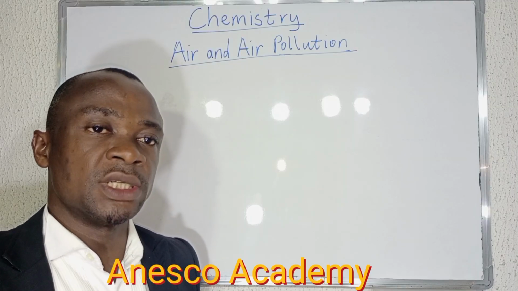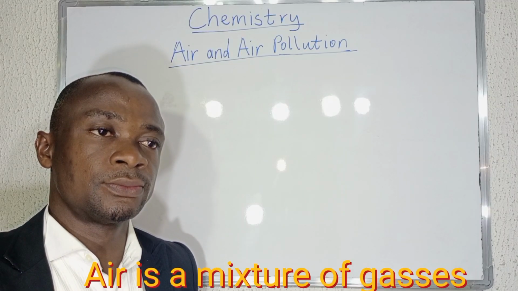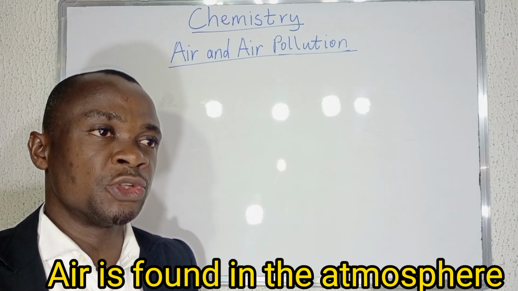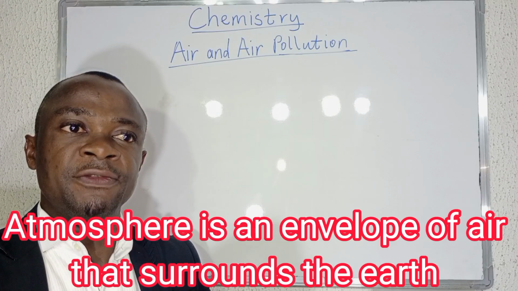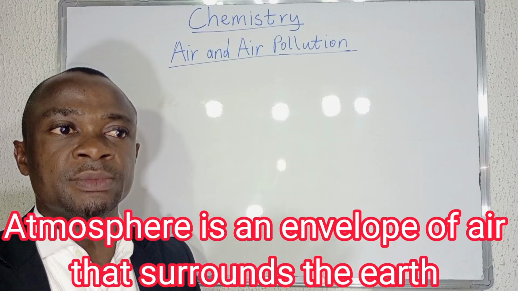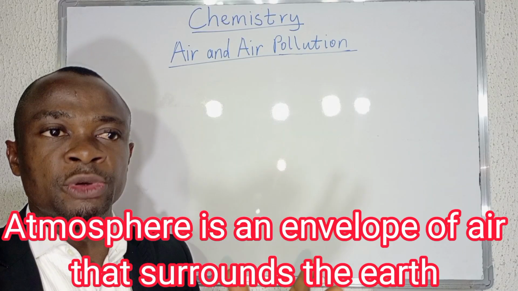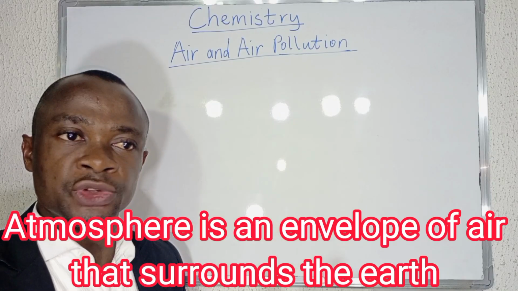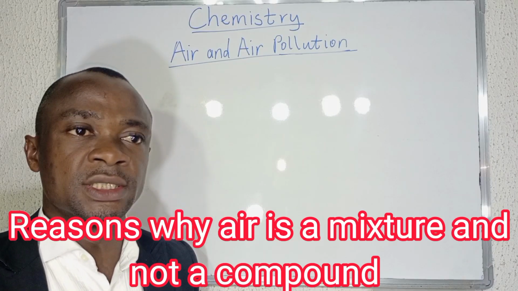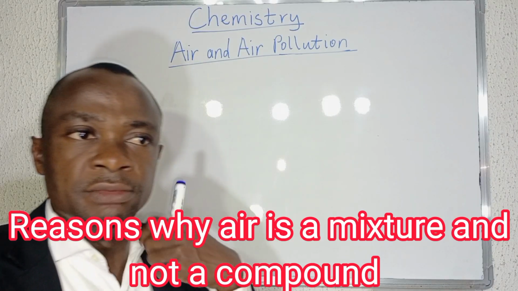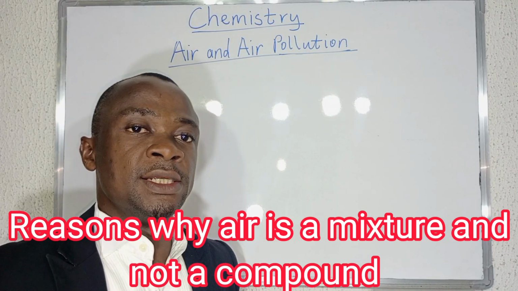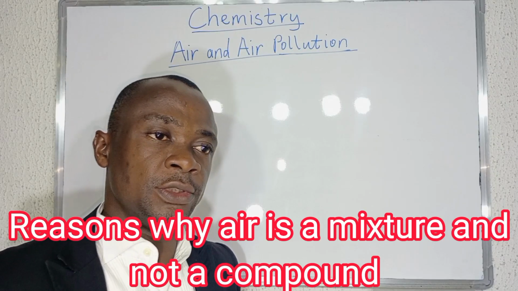Air is a mixture of gases, and we find air in the atmosphere. Atmosphere is an envelope of air that surrounds what? The earth. The earth is surrounded by an envelope made up of air, and we call it what? Atmosphere. Why do we call air a mixture of gases? There is a difference between a mixture and a compound.